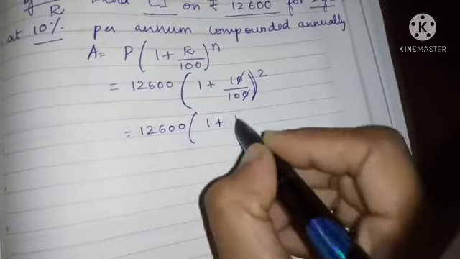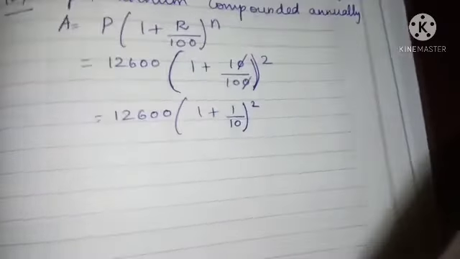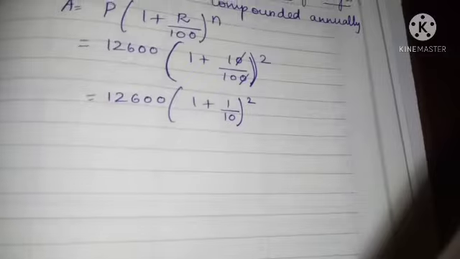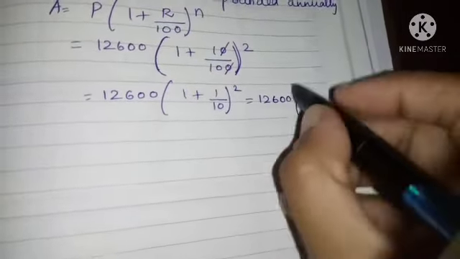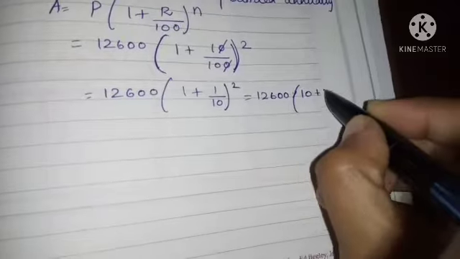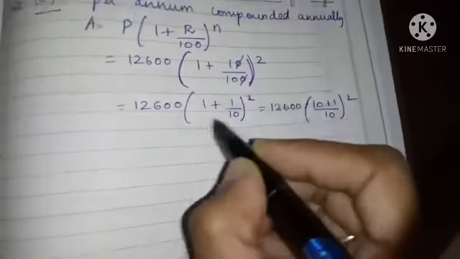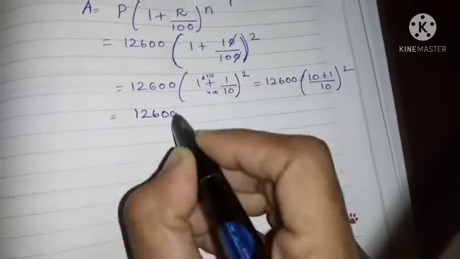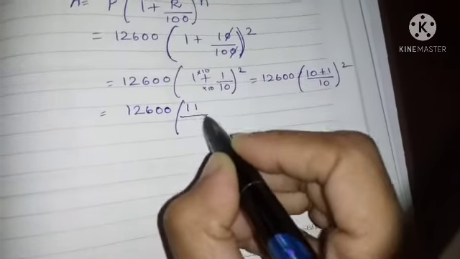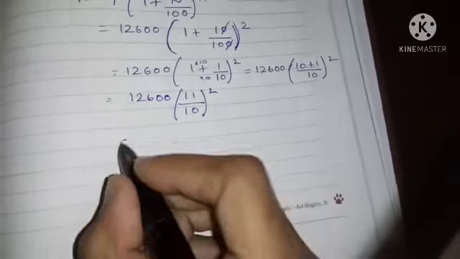So 12,600 into 1 plus 1 by 10 the whole square. Taking LCM 10, 12,600 into 10 plus 1, which is 11 by 10, the whole square.